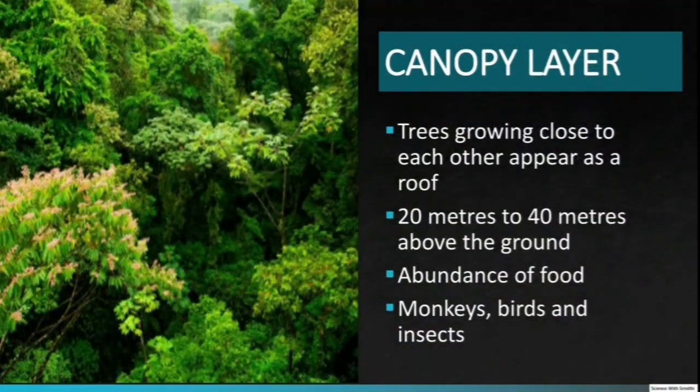Canopy layer. This layer is formed when trees growing close to each other appear as a roof over the rest of the 2 floors below. The canopy measures from about 20 meters to 40 meters above the ground. It has abundance of food. Hence, it is a dwelling place for many birds, insects, and monkeys.